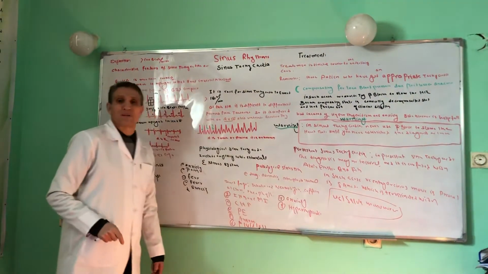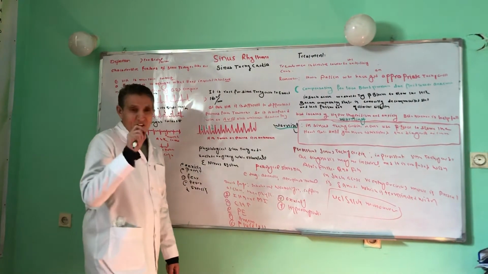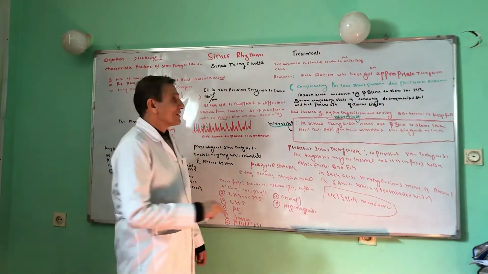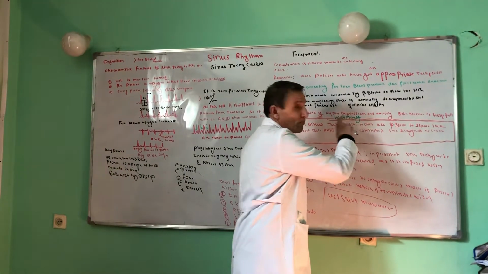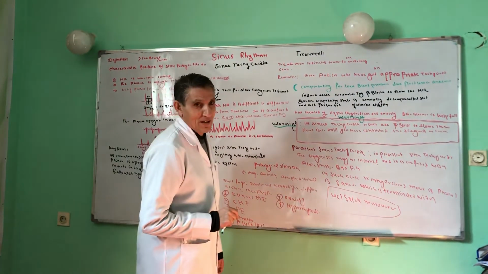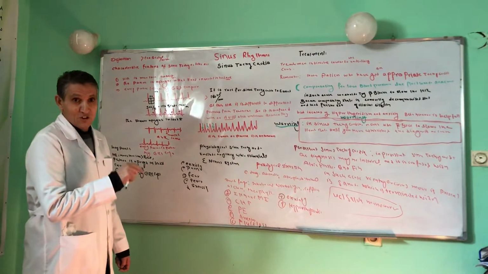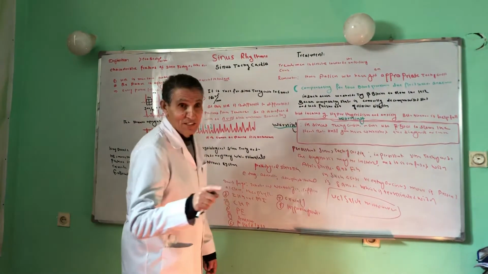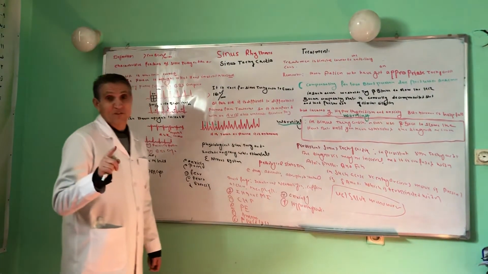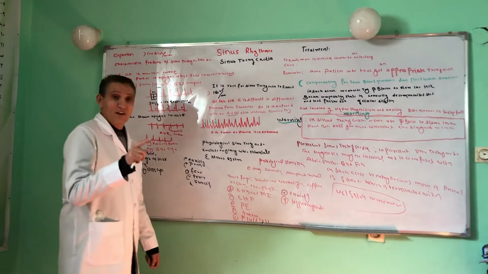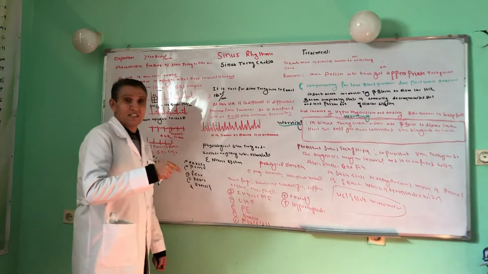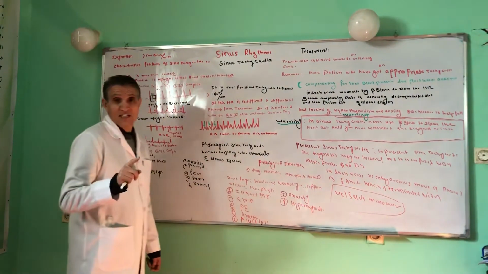But what is inappropriate tachycardia? For example, hyperthyroidism and anxiety. In such a case, a beta blocker is helpful. But in case of compensation, you shouldn't try a beta blocker. In case of inappropriate tachycardia, we should try it. But in case of appropriate tachycardia, for example blood loss, fluid loss, or anemia, we should not try a beta blocker, because it converts the compensating state to a decompensating state, and the clinical situation of the patient will deteriorate further.